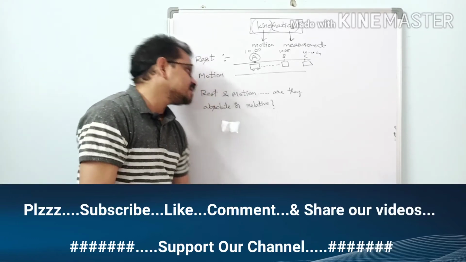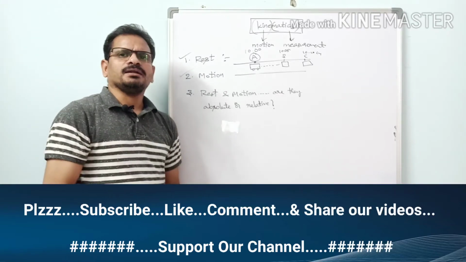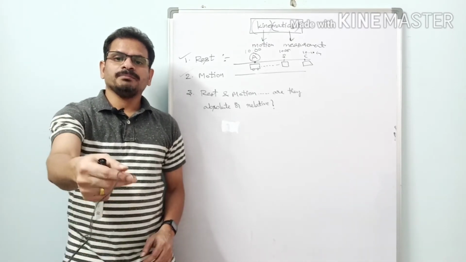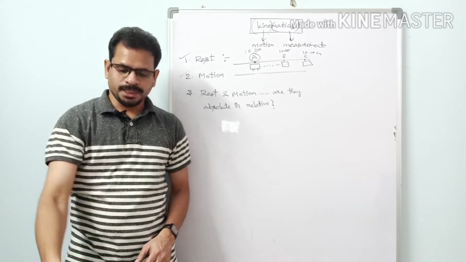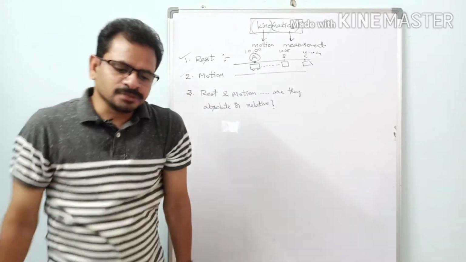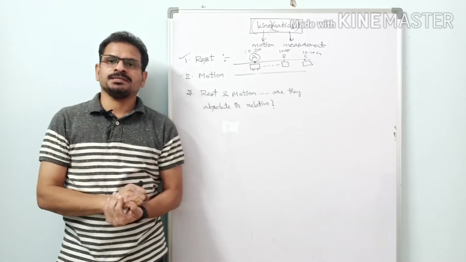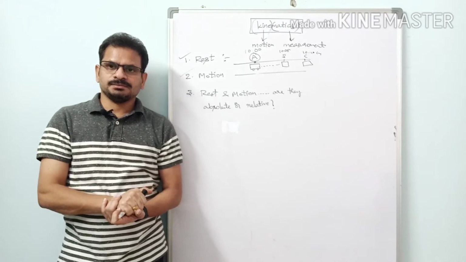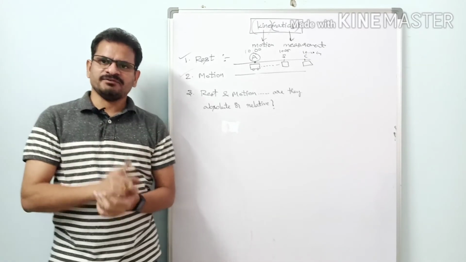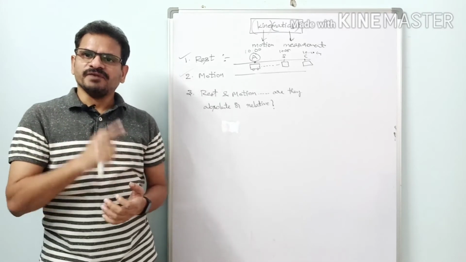The next question is, are rest and motion absolute or relative quantities? Before going into that, let us know what we mean by absolute and what we mean by relative. Guys, you all have friends, no? There are many types of friends, but basically two types. One type of friend will always be with you, whether you are happy or sad, strong or weak.